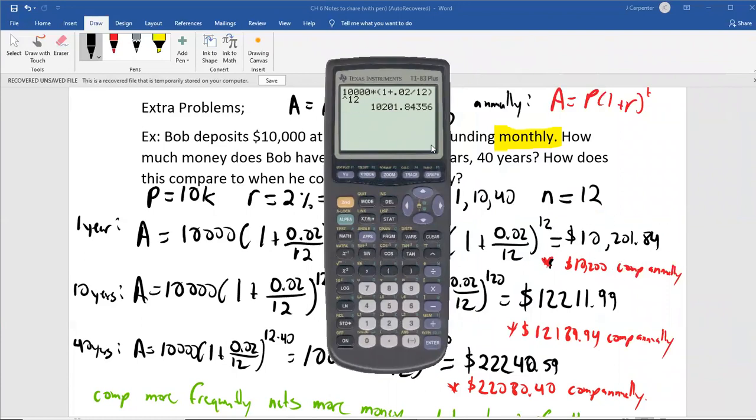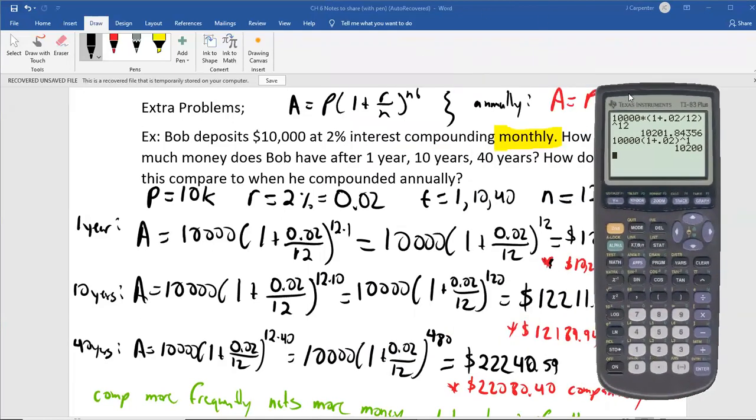If you had done this as compounding annually, so we're not saying we gain money every month, we just gain it every year, the 12s don't exist in that. So it's 10,000, we're using the red formula. 10,000, open a parentheses, 1 plus 0.02, close it, raise it to the 12. Sorry, not 12, 1, excuse me, 1 year. And we get 10,200, a number we saw last class. So what I'm trying to emphasize here is we've gained an extra $1.84 by compounding monthly over annually. The more you compound, the more money you make, but it's a subtle change.